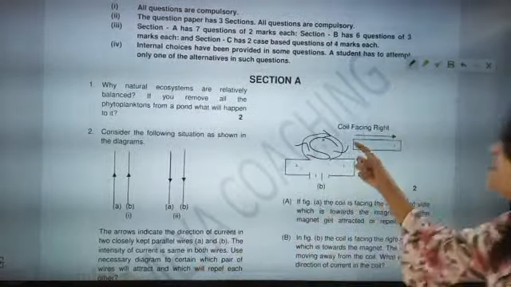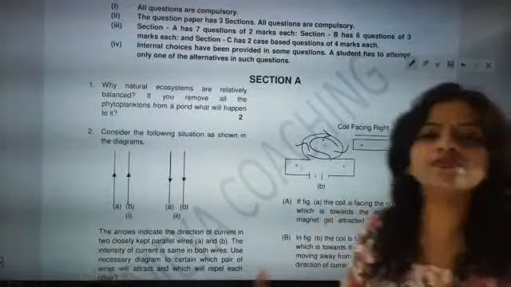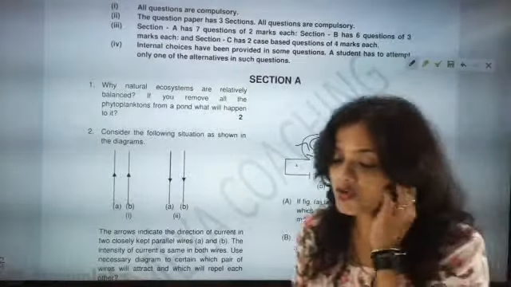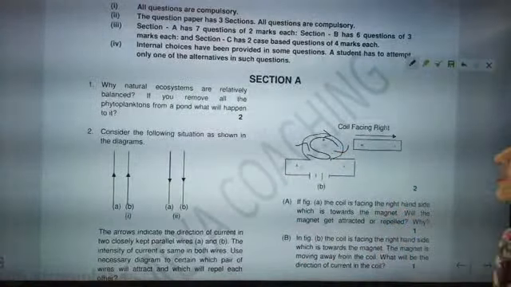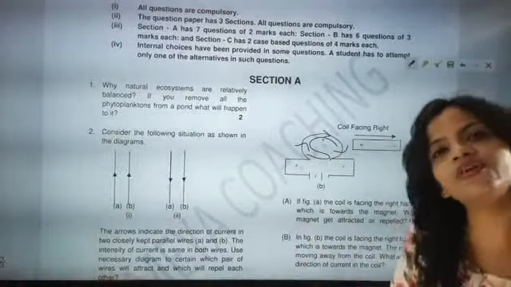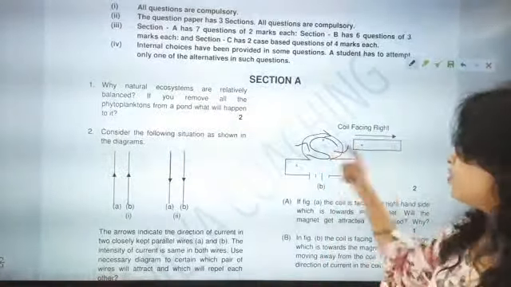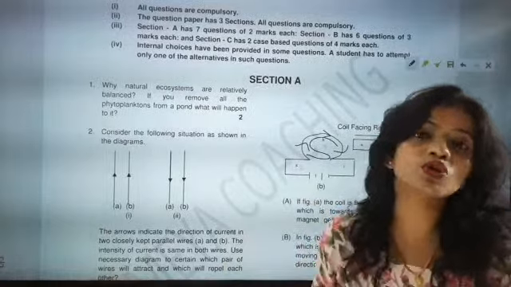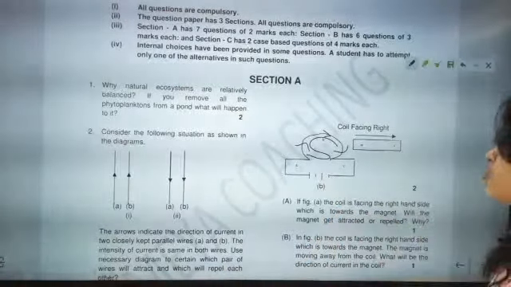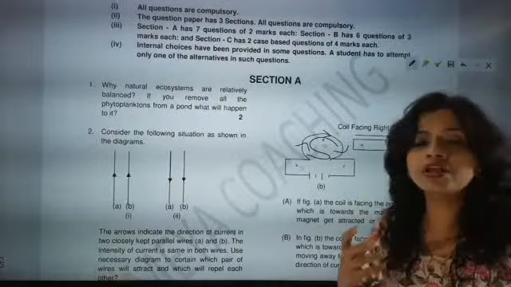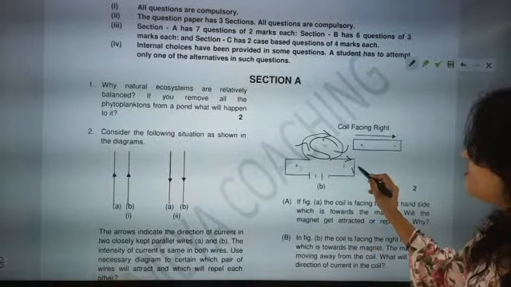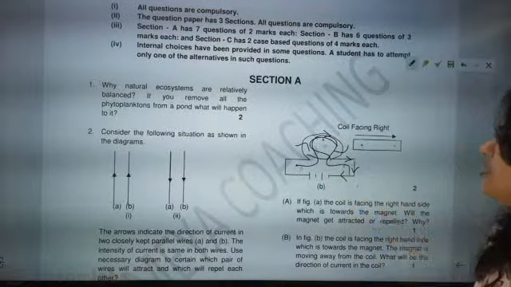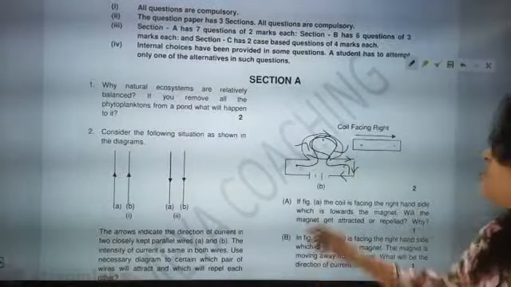Now the magnet is trying to go away. There is one rule called Lenz's law. Since the south pole is there and the north pole is there, there is always an obvious case of attraction. So it will try to stop the magnet, and at the time it tries to stop the magnet, a flow of current will be induced. So the magnet is moving away; what will be the direction of current in the coil? The direction of current will be the same, from A to B to C. The direction of the current will be the same.